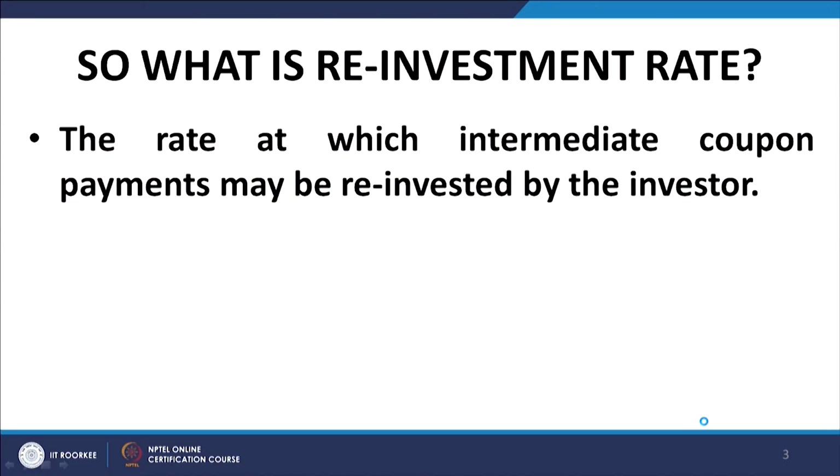When you invest in a bond, particularly a coupon bond, you get cash flows from the bond in terms of interest payments at periodic intervals. It may be 6 months, may be annual, it depends on the contract of issue of the bond. So, these intermediate cash flows can be reinvested by the person holding the bond. He gets money into his bank account and he can reinvest that coupon in a desired manner. That is where the issue of reinvestment rate comes into play.